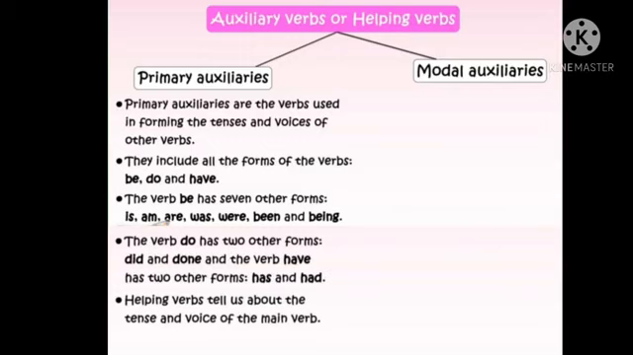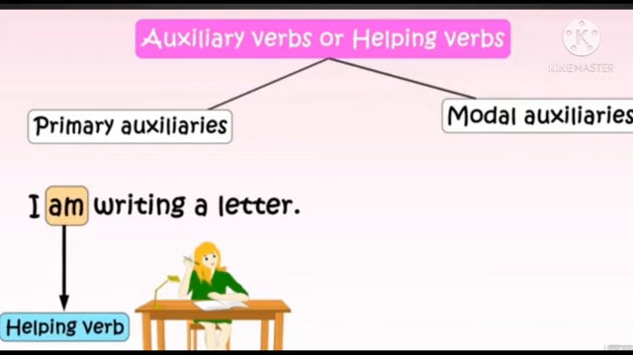See the example: I am writing a letter. There writing is the main verb and am is showing the tense and giving support to the main verb writing. So we can say am is a helping verb and it is a primary auxiliary because it is coming under the be form. So am is a helping verb and it is a primary auxiliary as well.